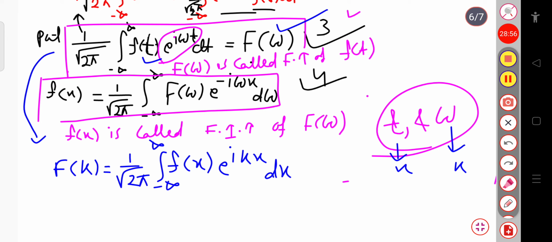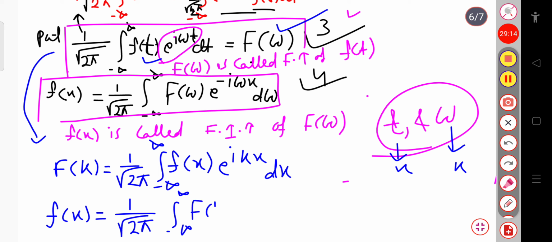Now for the inverse transform, I can write f of x equal to 1 by root over 2 pi times the integration from minus infinity to plus infinity of f of k, exponential minus i k x, dk. In place of omega I write k, and the differential becomes dk.